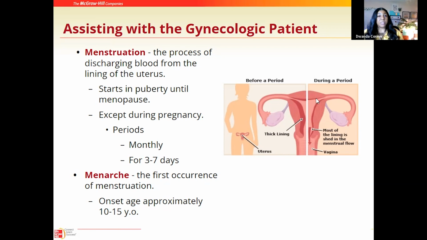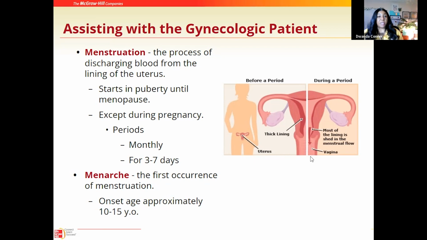Remember, the whole purpose of the uterus and what it does here is it builds up that additional layer of tissue in hopes of having a fetus to house. If there is no fetus within the uterus, that tissue, that extra lining, is then flushed through the vagina, hence the menstrual cycle.